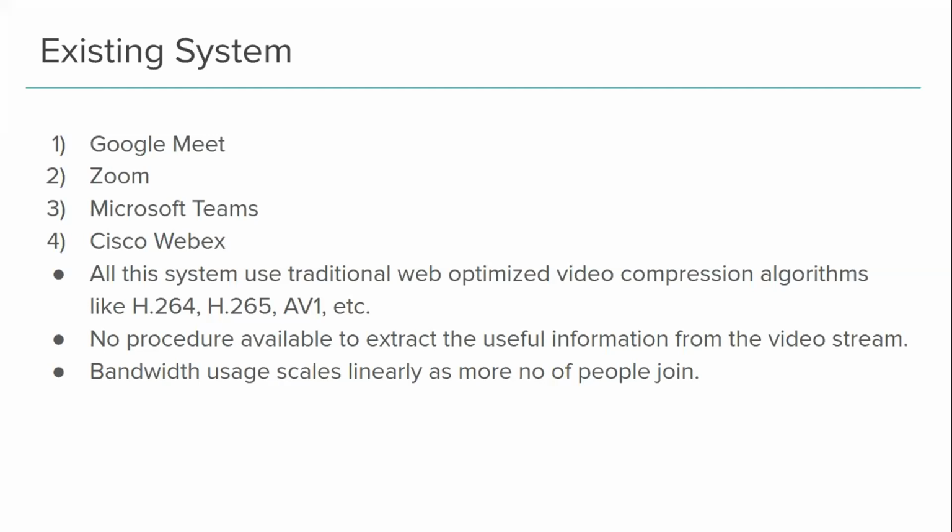However, whenever video is being transmitted in any video conferencing platform, there is no procedure where we can extract certain useful information instead of transmitting the whole video. And perhaps that is where more work needs to be done. And we all know that as more and more people join a particular meeting on a platform, for example Google Meet, the bandwidth usage scales linearly with it. Now my friend Shivani would like to tell you what is the new work happening in this particular domain.